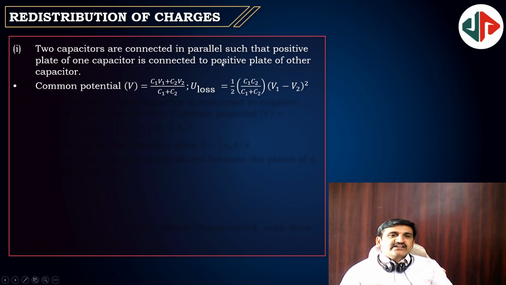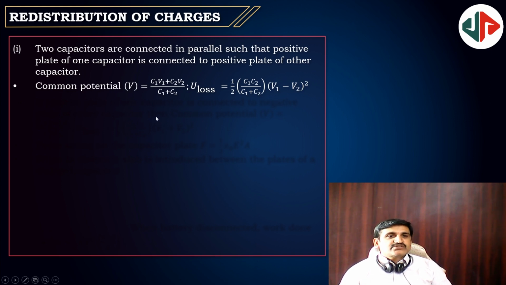Capacitors are connected in parallel such that the positive plate of one capacitor is connected to the positive plate of another capacitor. Then the total charge will be added up, C1V1 plus C2V2, and the total capacity will be C1 plus C2. Then it will give you the common potential: total charge by total capacity. The potential energy loss in this case is half C1C2 by C1 plus C2, into (V1 minus V2) whole square. If one of the capacitors is uncharged, then V2 you can put 0, right?